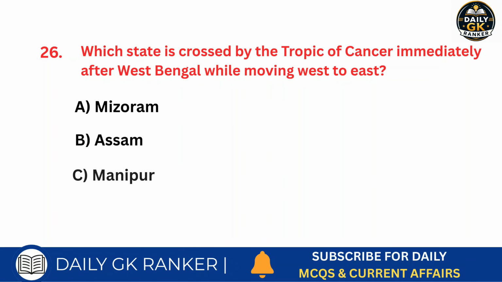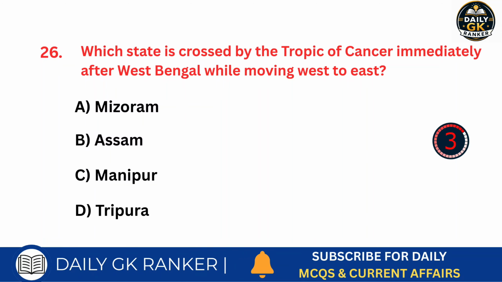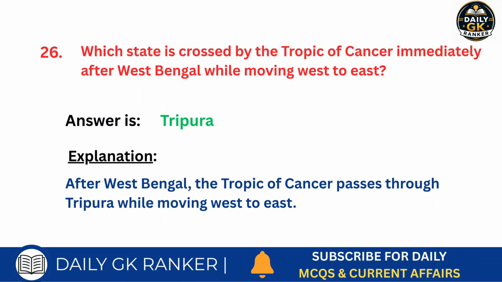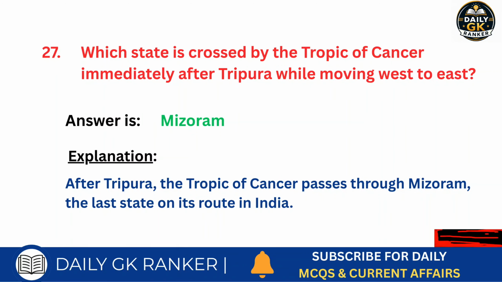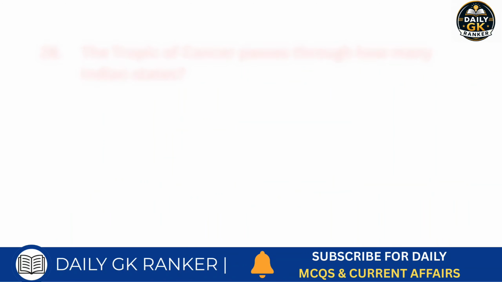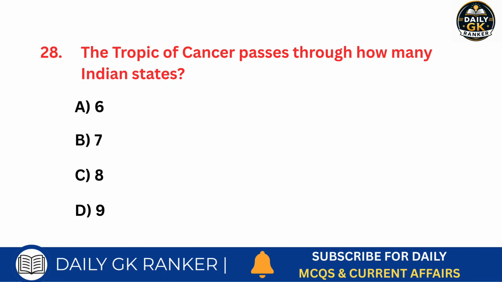Which state is crossed by the Tropic of Cancer immediately after West Bengal while moving west to east? Answer is Tripura. Which state is crossed by the Tropic of Cancer immediately after Tripura while moving west to east? Answer is Mizoram. The Tropic of Cancer passes through how many Indian states? Answer is 8.